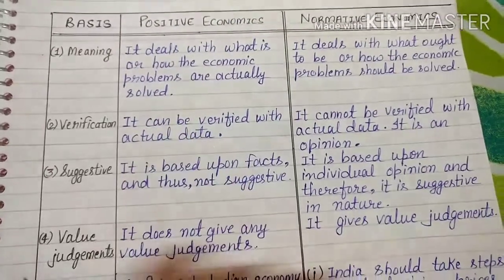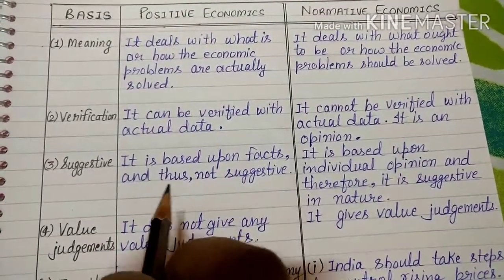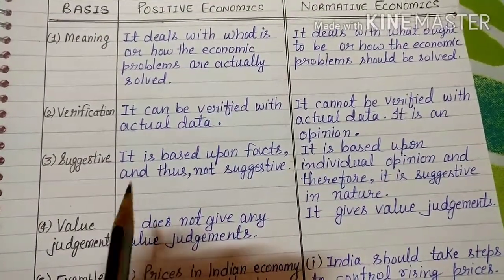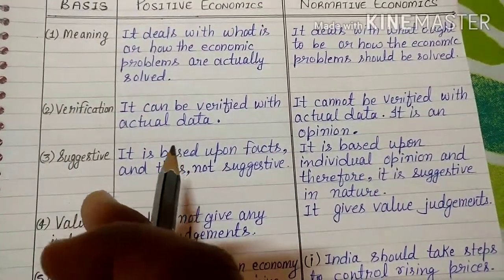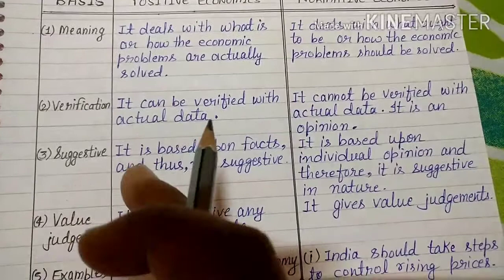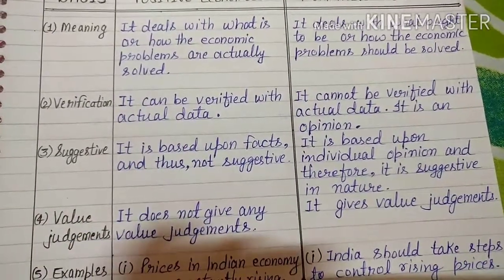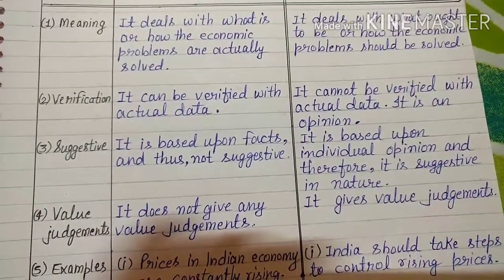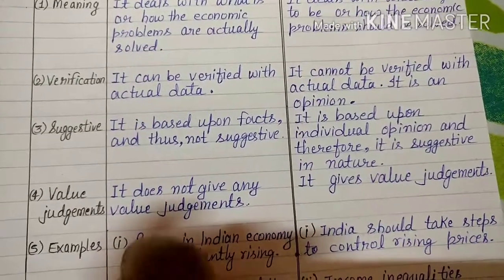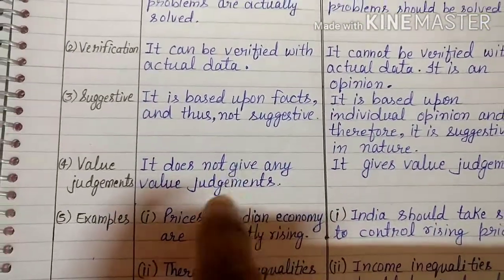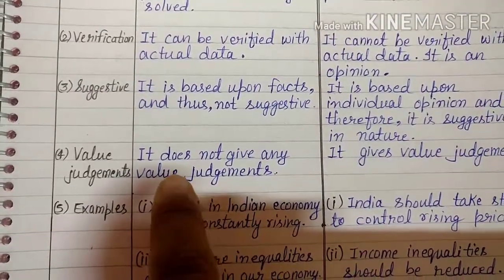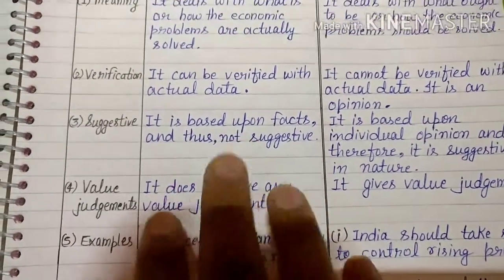If we talk about value judgments, positive economics does not give any value judgments. It just gives statements. Like you can say that if the price of a product increases, the demand for that product will fall. Suppose the price of Colgate is 50 rupees. If it becomes 100 rupees, what will happen? People will not purchase Colgate, they will purchase Patanjali. So it does not give any value judgments. It depends on the facts only.